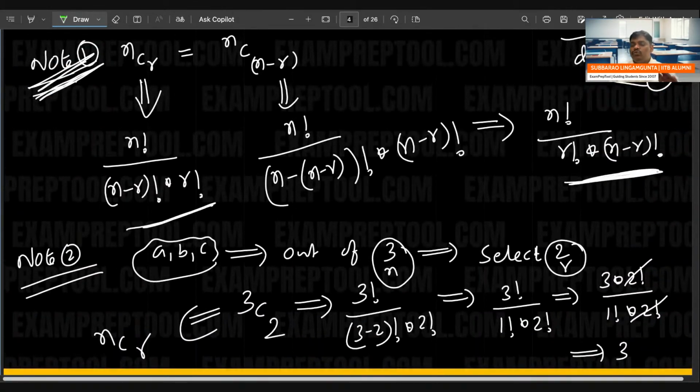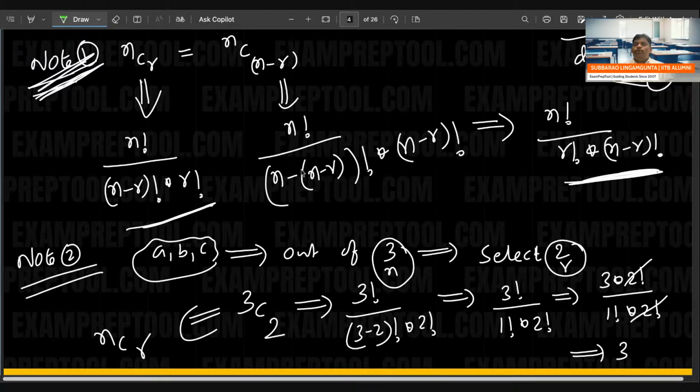You should know the difference, when to apply NCR and when to apply NPR. What is the difference between these two? NPR is bigger. Why? Because when order changes, you are still counting: AB is counted, BA is counted too.